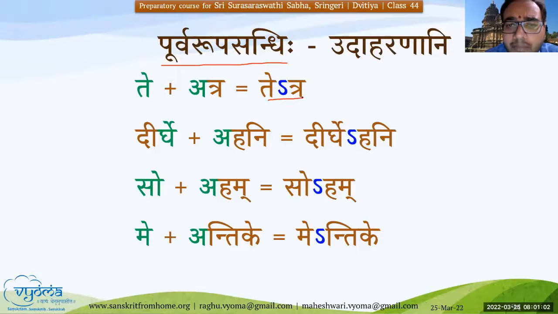And there's no pronunciation difference. It is just Tetra, we don't have to pronounce it separately, Tetra is the pronunciation. Dirghehani, Soham, and then Me antike, mentike. That's it. So this is the Puru Rupa Sandhi. It should be a pada, either something like Sahate, or Tvam, say Tavate, etc. Anything like it should be a Subanta or a Tinganta final form. Labhate atra, labhate tra. In any of these other words, that's how it has to be.